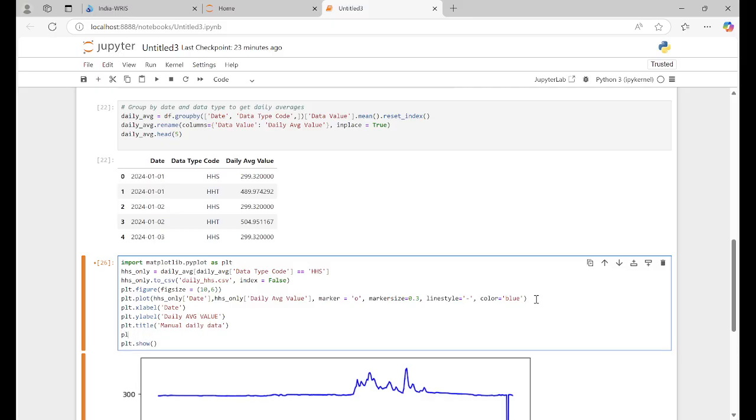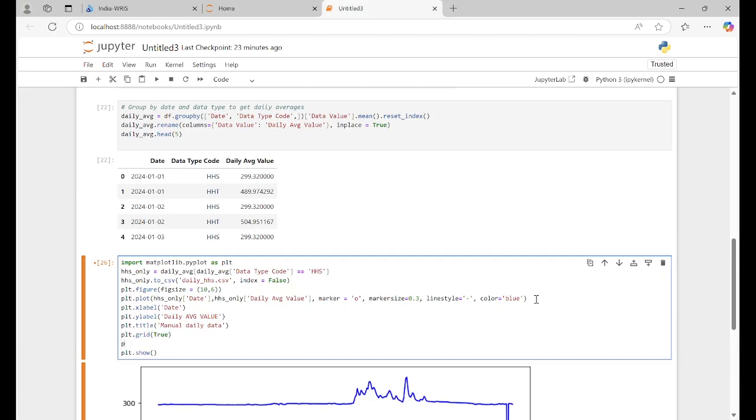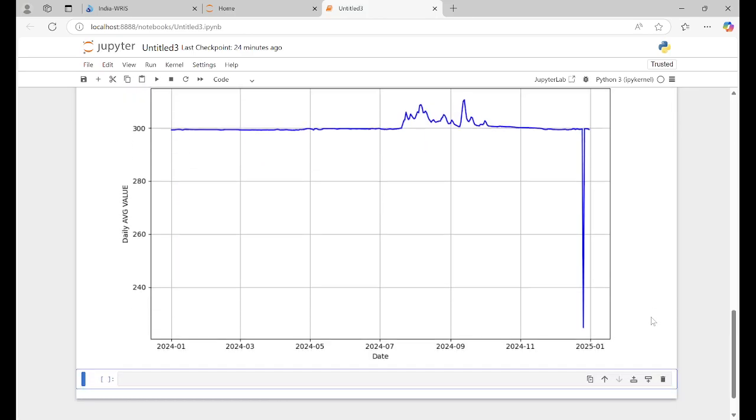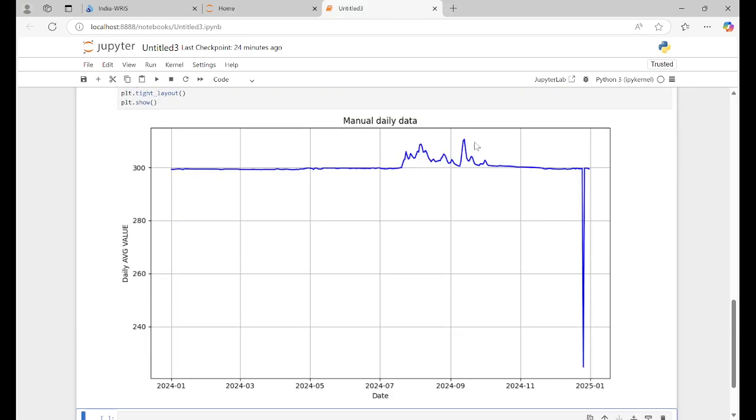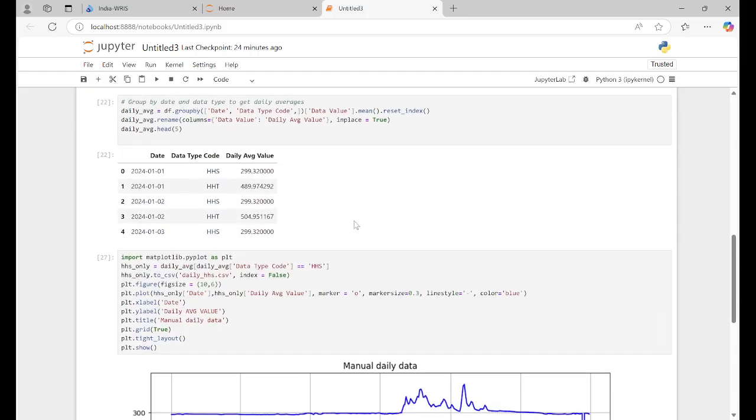And plt.grid, you can see the grid also, so True, right? And plt.tight_layout, this one, and run. So you can see it will be like that. You can change this. Similarly, you can do for HST.